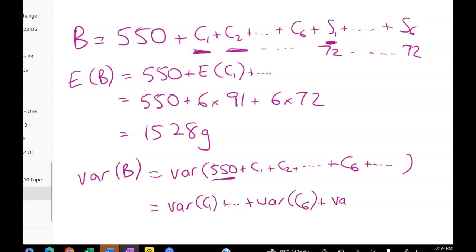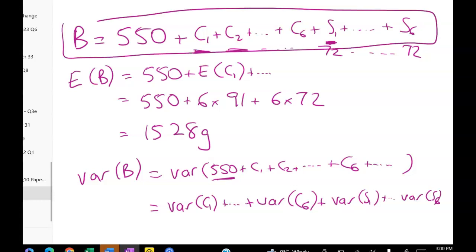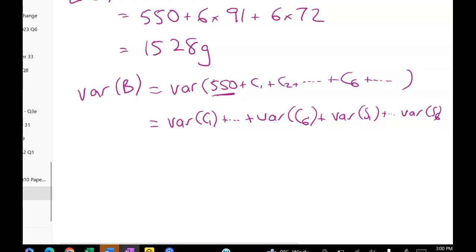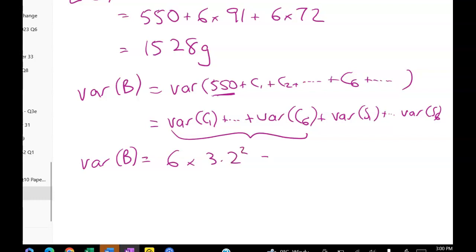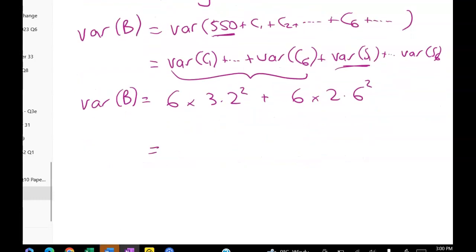Obviously, you don't have to write it out in this much detail in the exam, but if you have done a good setup like this, you're much less likely to go wrong. So the variance of the box is going to be 6 lots of the variance of 1 cup, so 6 times 3.2 squared, and then 6 lots of the variance of a saucer, 1 for each saucer. When I do that, 10.24 plus 6.76 times 6, gives me 102.